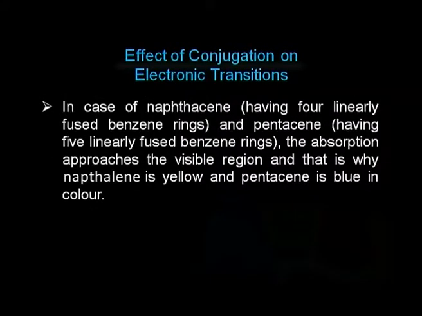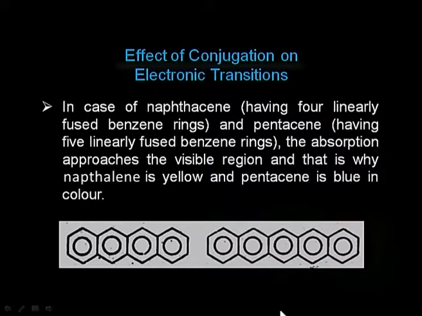In case of naphthacene, where we have 4 benzene rings in a row, and in case of pentacene, where we have 5 benzene rings in a row, the absorption approaches the visible region, and that is why naphthacene is yellow in color whereas pentacene is blue in color.